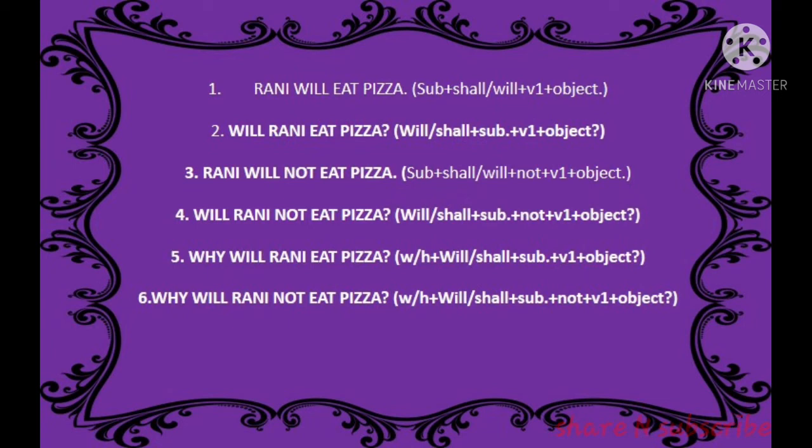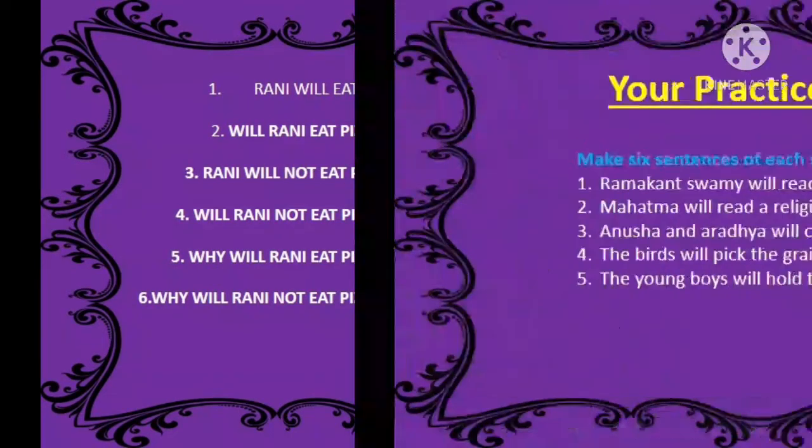Number 5: WH plus will or shall plus subject plus V1 plus object, question mark. Now we are coming to the last one, the WH negative sentence, and here it is WH plus will or shall plus subject plus not plus V1 plus object, and at the last a question mark. If you have understood all these structures, definitely you can make sentences on your own, and here it is written: your practice time.